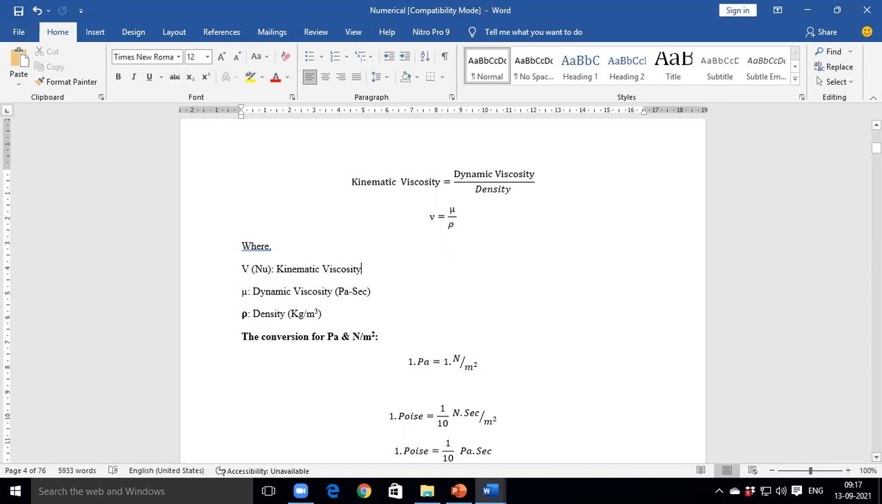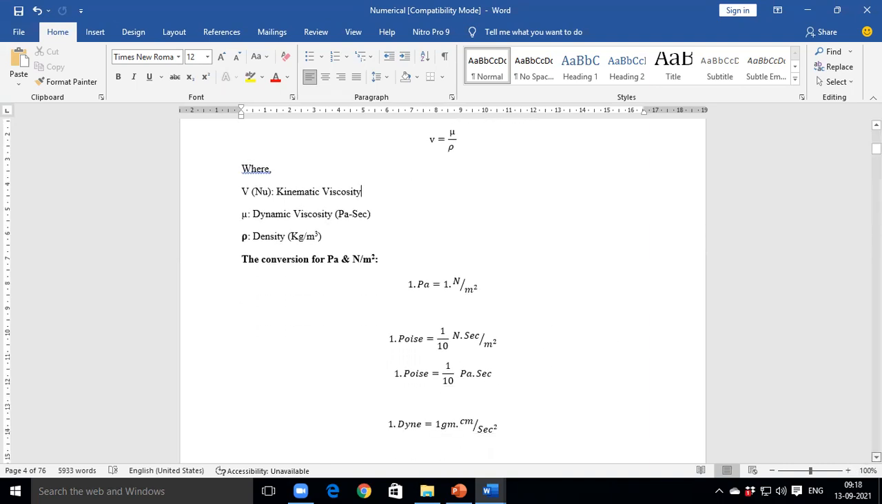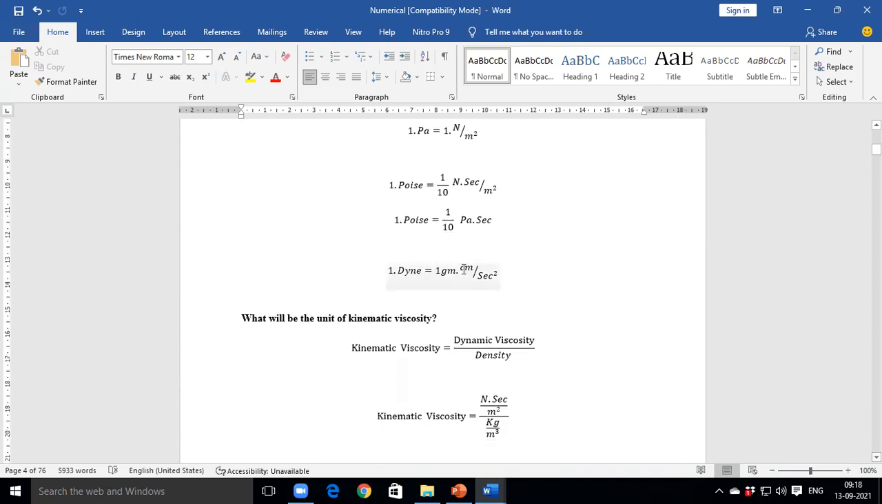1 Poise equals 1 by 10 Newton second per meter square. In different form, 1 Poise is equal to 1 by 10 Pascal second. Am I right? Yes, sir. And again, we need to write the conversion if required or if asked in the question paper in numerical format. Dyne. So what is the correlation?